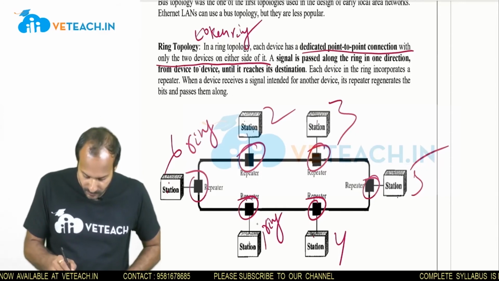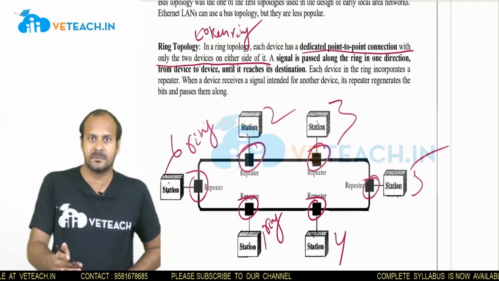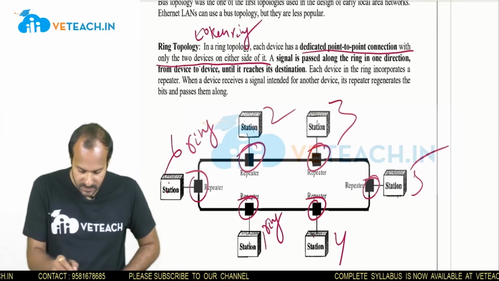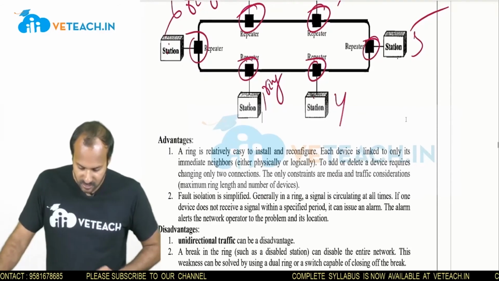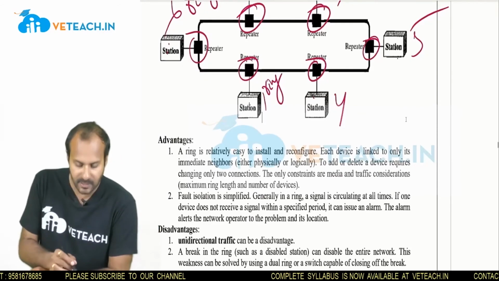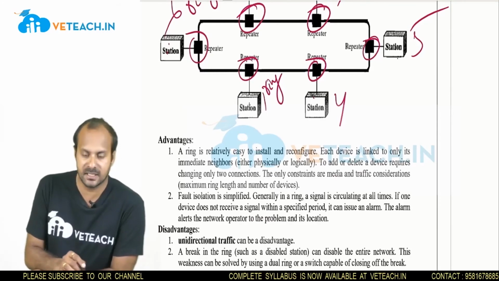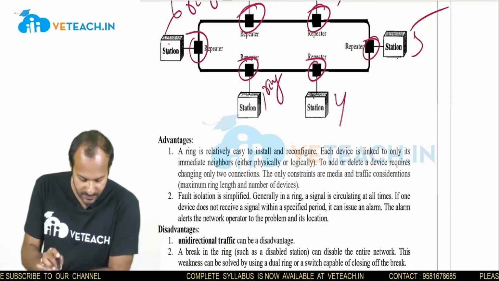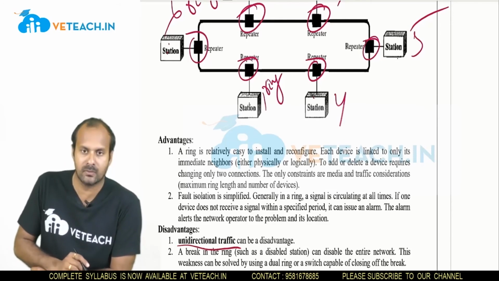Wherever a station holds the token, that particular station is ready to transmit data from one station to another. So this is how communication is done in the ring topology. The advantages of the ring topology are that there is no dedicated link for each and every station, and it is very easy to construct and very low cost. The major disadvantage is that it is unidirectional, with only one-way communication.